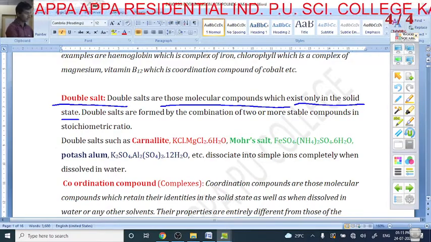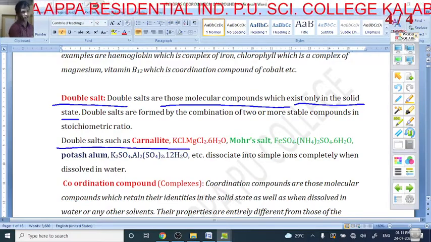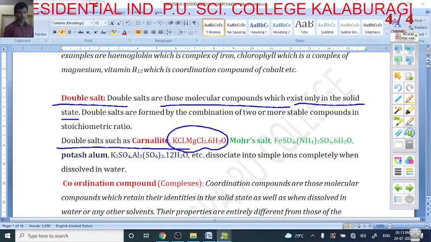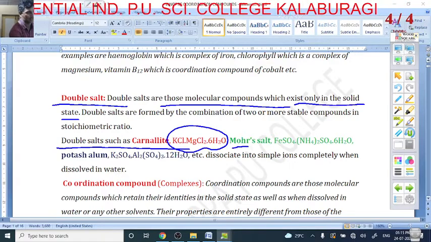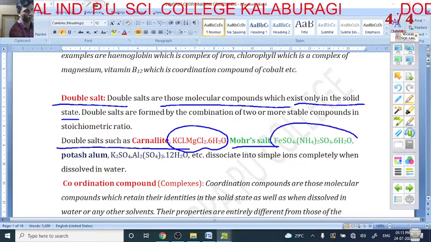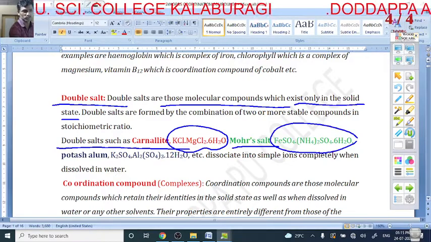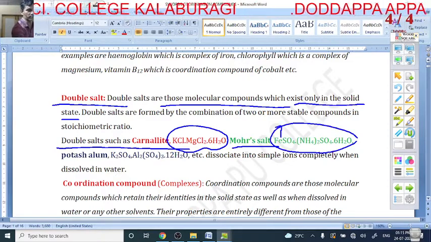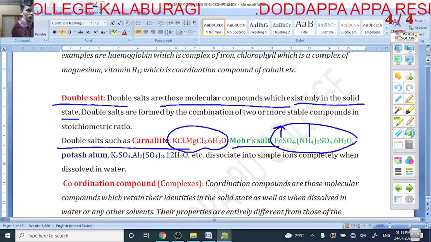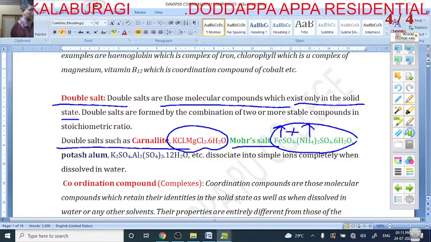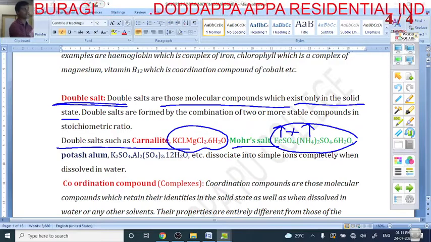The examples of double salts are carnallite, with the formula KCl.MgCl2.6H2O, and Mohr's salt, with the formula FeSO4.(NH4)2SO4. FeSO4 is one simple salt, and (NH4)2SO4 is another simple salt. These two simple salts together become a double salt.